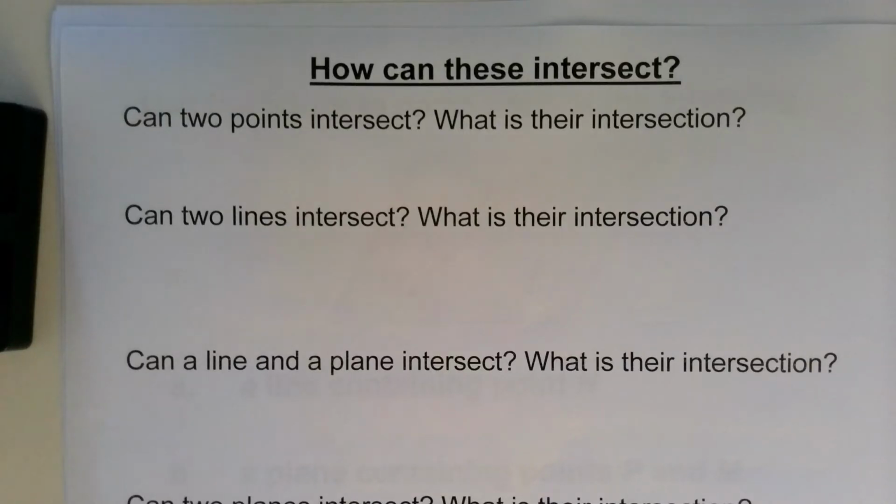Alright, so we looked at points, lines, and planes. We saw what they are. How do they interact with each other? So this first question, can two points intersect? If so, what is their intersection? So let's think about that.